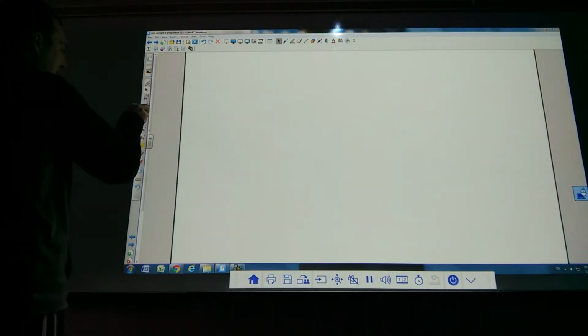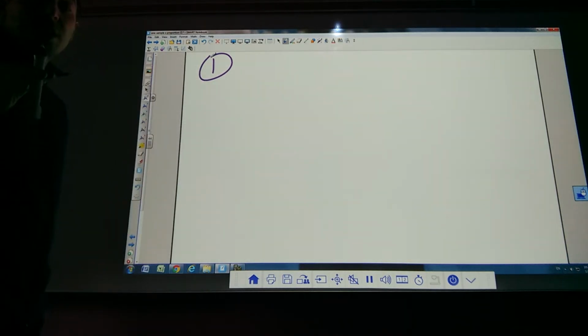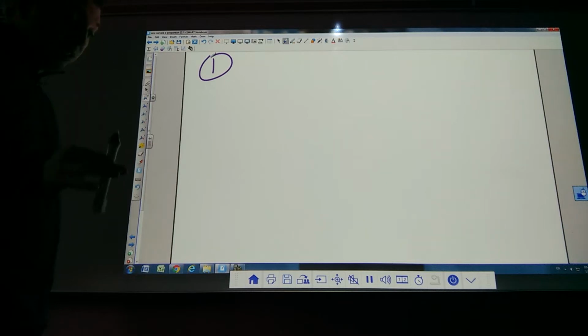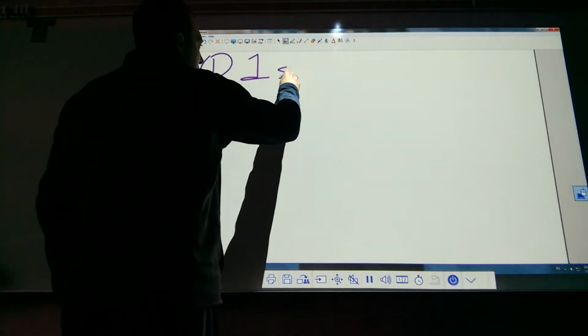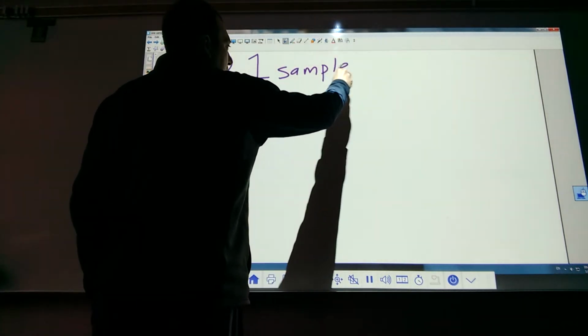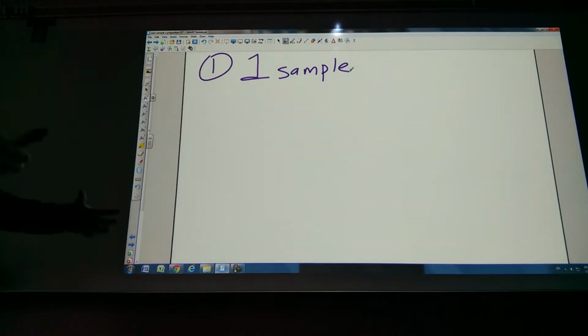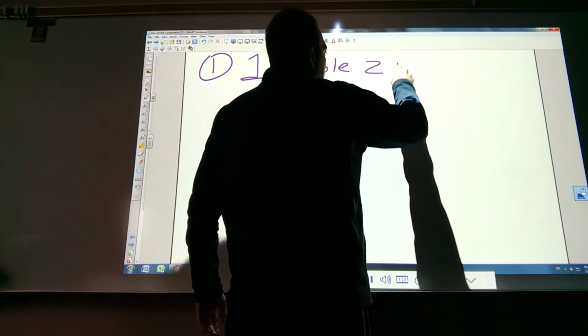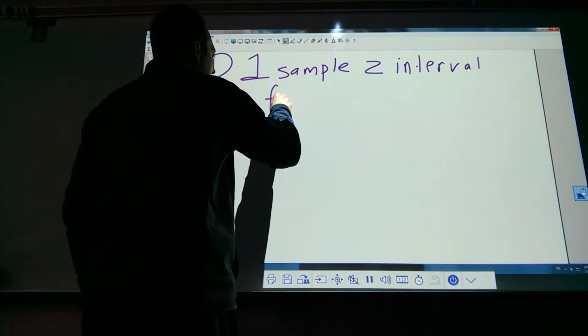Here we go. Step 1 is the name. This is still a 1 sample. That means I took 1 sample. We're only doing 1 sample now. We'll do 2 sample later. I'm going to throw a letter in there, and it's not super important now. I'll try to talk about it later. And it's the letter Z. Proportion is Z. Proportion is actually a normal curve. So 1 sample, Z, interval, and it is for a proportion.